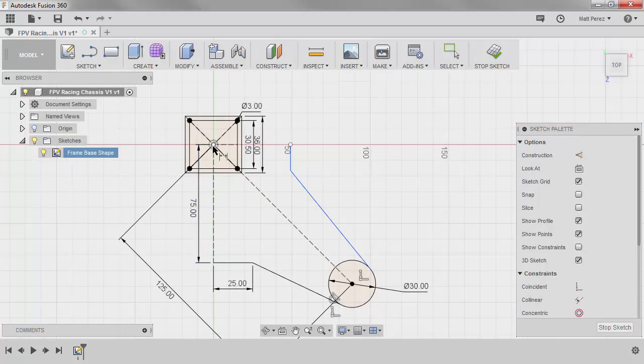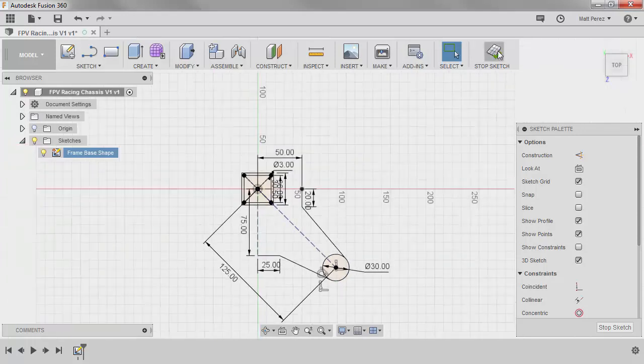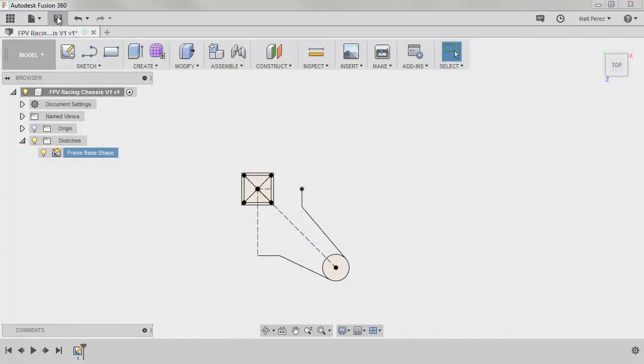So let's go ahead and again press D on the keyboard. We're going to dimension out 50 millimeters, and then we simply need to give this a dimension here, and we'll say 20. So that's going to fully define this corner here for us. I'm going to take these lines and we're going to create a mirror of them. But again, what I like to do is stop my sketch and save the file. Now we don't actually have to stop the sketch to save the file, but it's always a good idea to exit the sketch, save the file if you're going to stop and continue on at a later date. So let's go ahead and save your file at the same time and we can carry on with the next step.